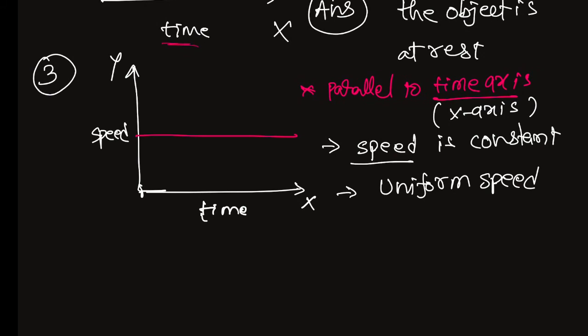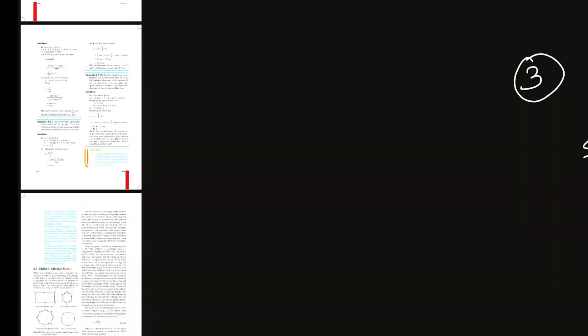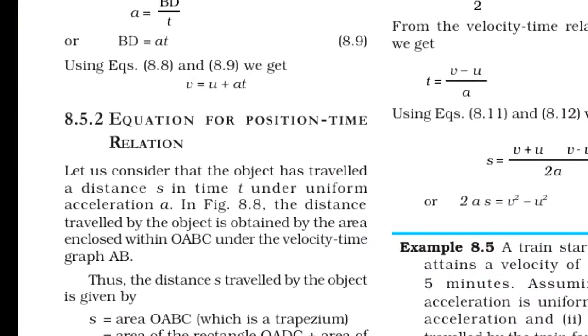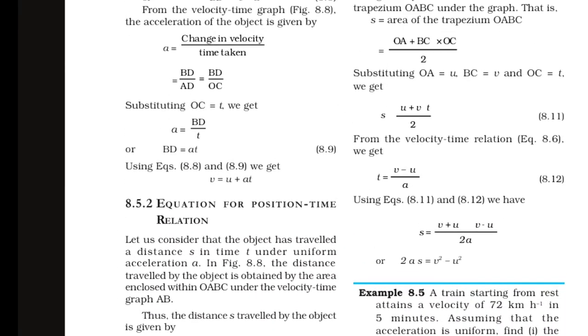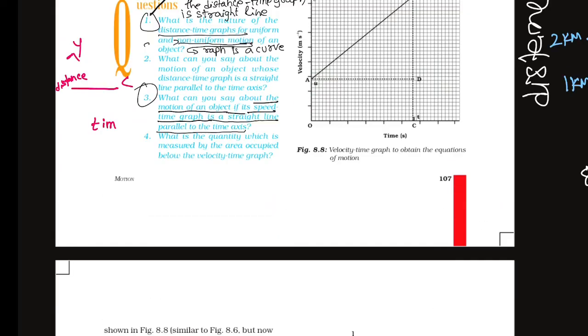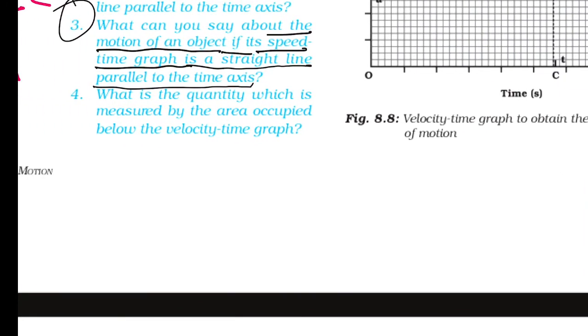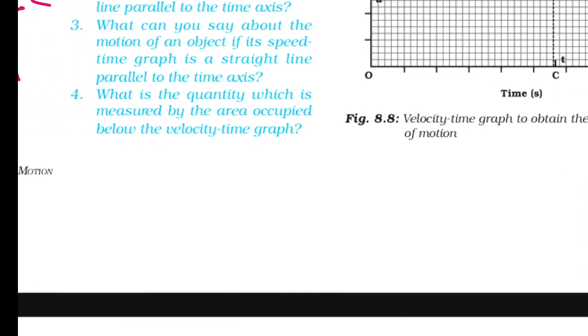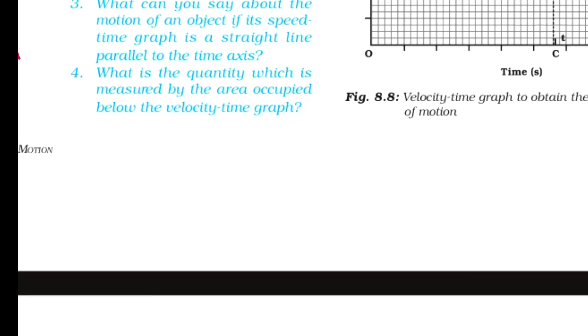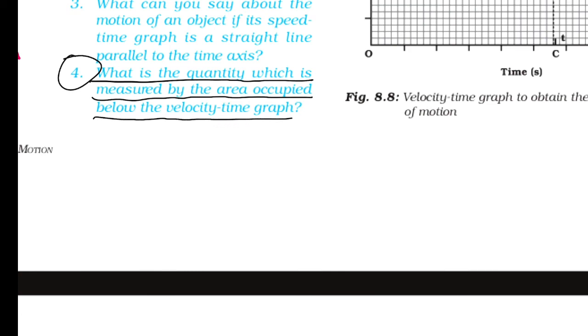Coming to the fourth one. What is the quantity which is measured by the area occupied below the velocity time graph?